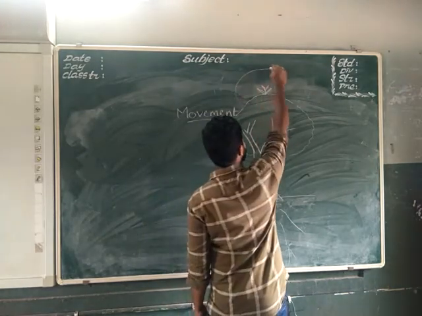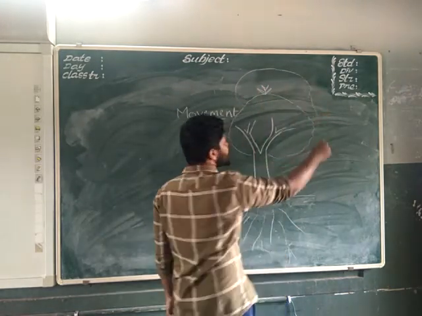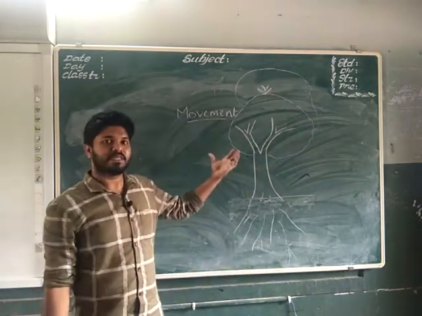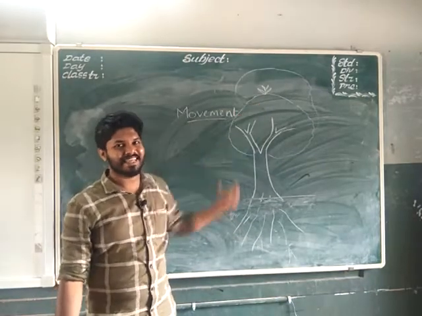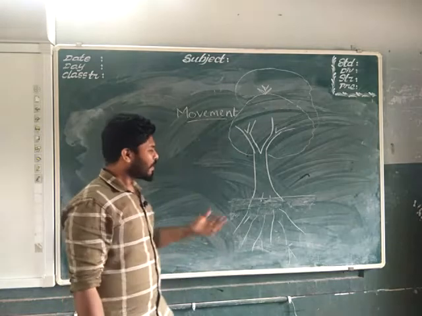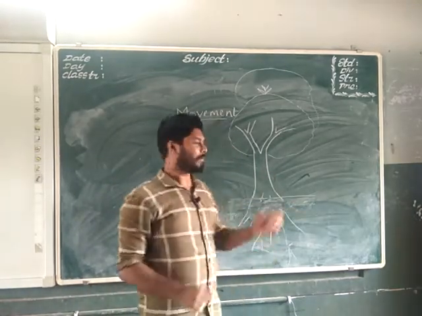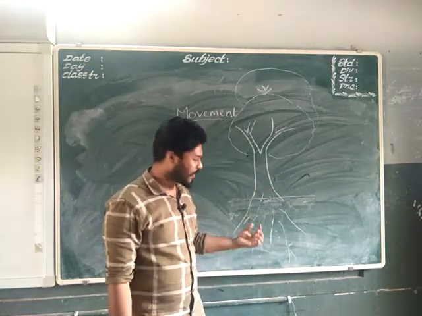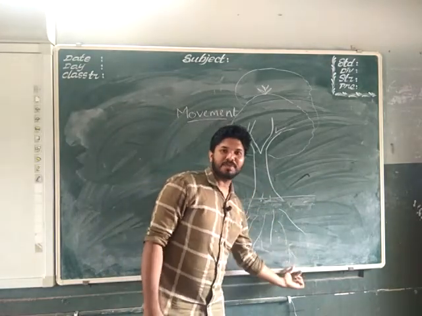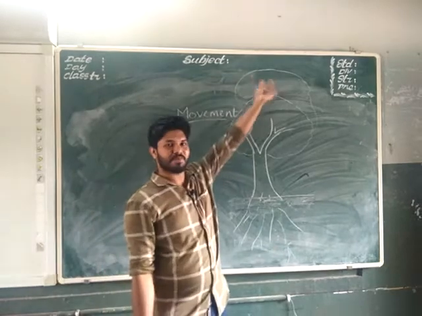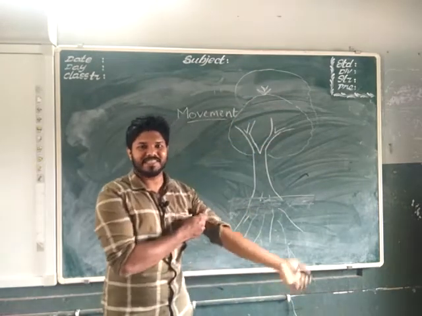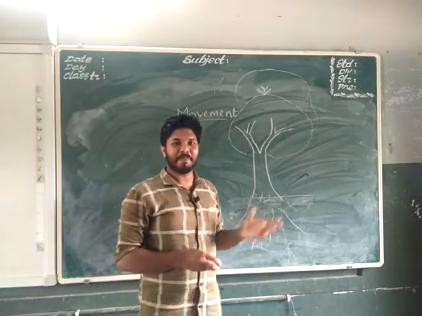So after some days or some months, what happens? The tree will get even taller. So that is a type of movement. So plants can't move like animals from one place to another, but they can move some of their parts. For example, their roots can move down, their shoots can move to the top. So these are the types of movements in plants.